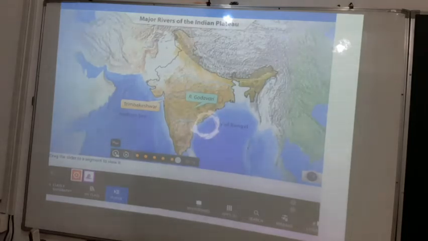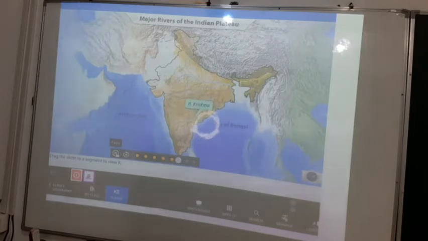So in the southern part, if it is asking, the river Godavari is the largest river in the southern part. If it is about the western part, it is the Narmada. If it is about the southern part, it is the river Godavari, which started from Trimbakeshwar and then flows down to the Bay of Bengal.